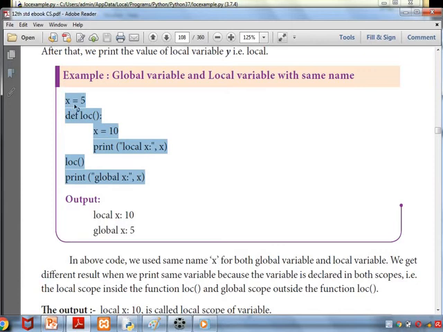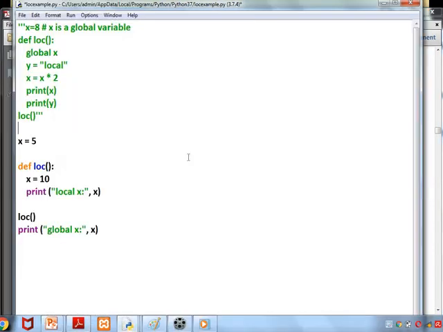Here they have given an example. So in this example, x is 5. As it is above this, it's a global variable. Then the local function definition. Here is an x.